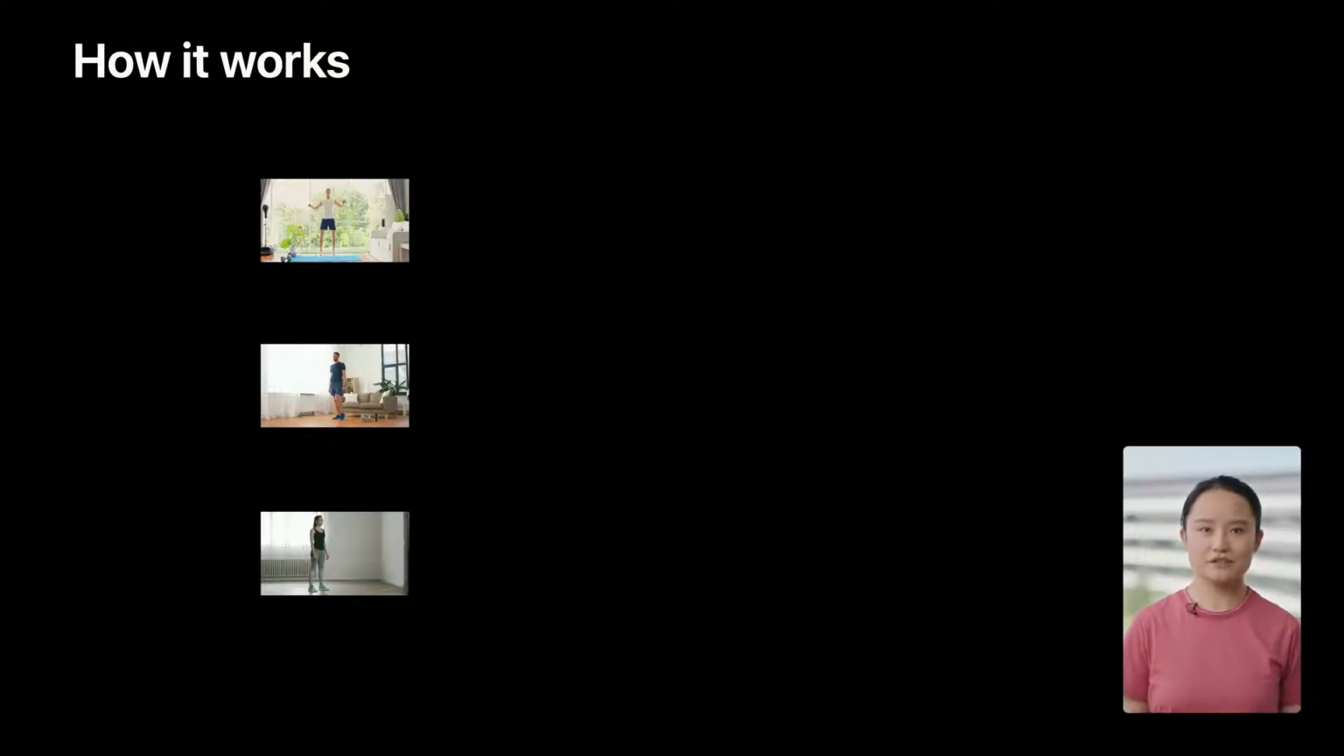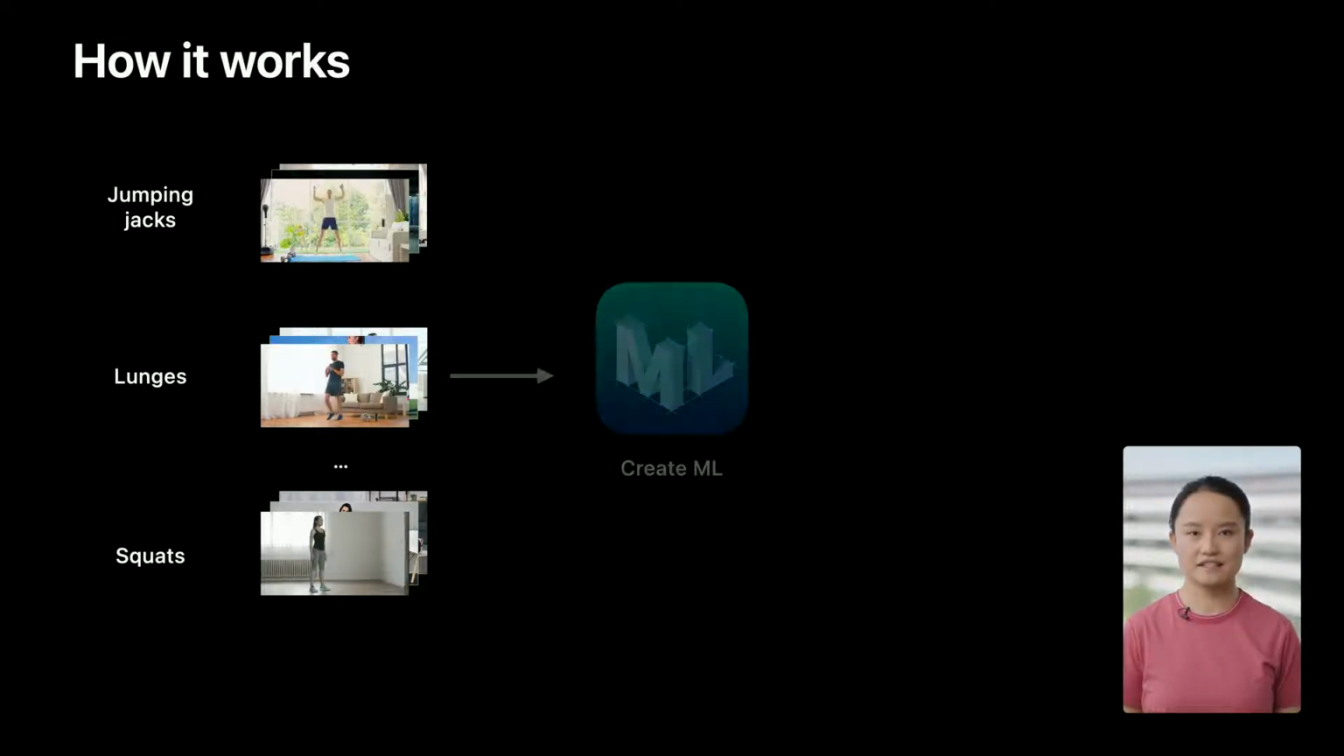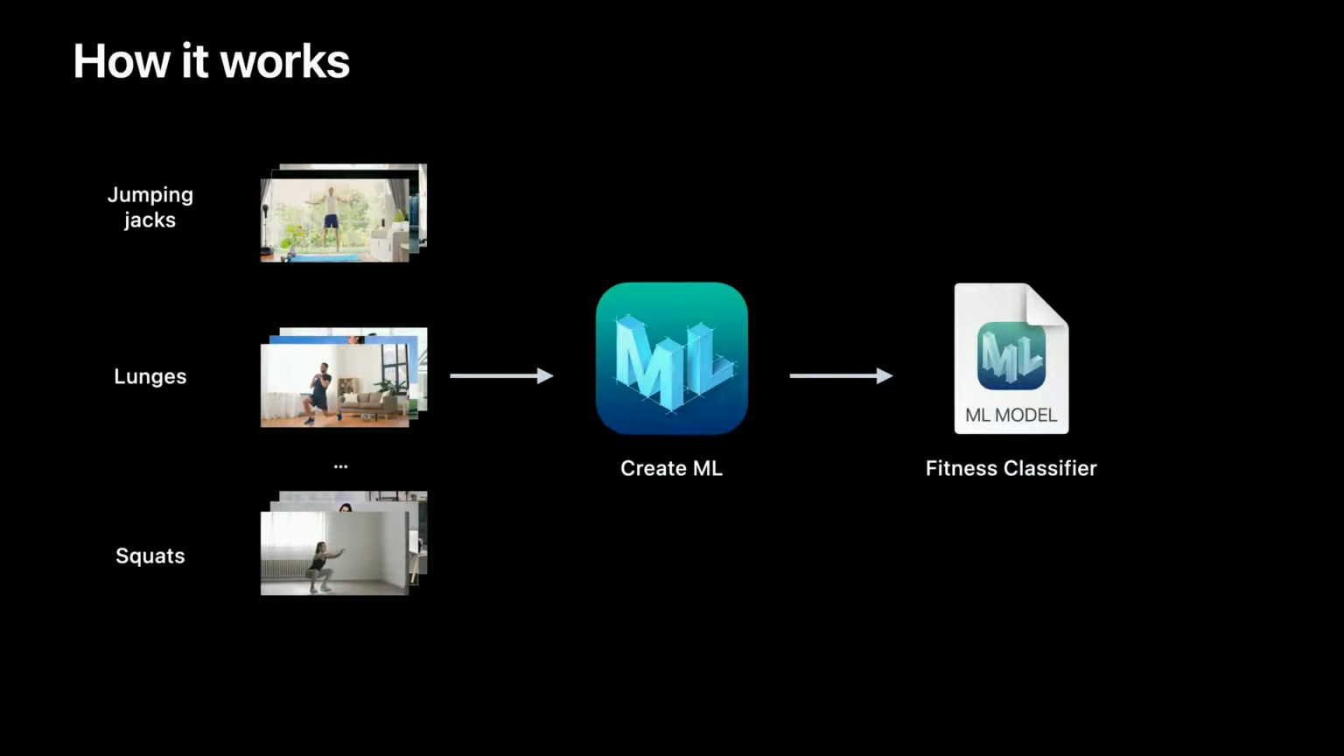Assume we'd like to create a fitness classifier to recognize a person's workout routines, such as jumping jacks, lunges, squats, and a few others. First, I need to prepare some video clips for each class, then launch CreateML for training, and finally, save the fitness classifier model and build our fitness training app. Now, let's dive into each step. My colleague Alex will first talk about data and training for action classification.